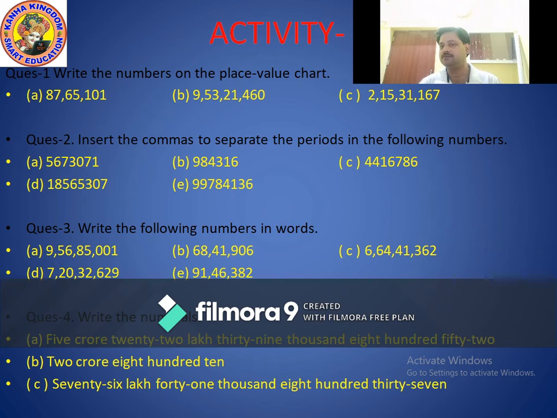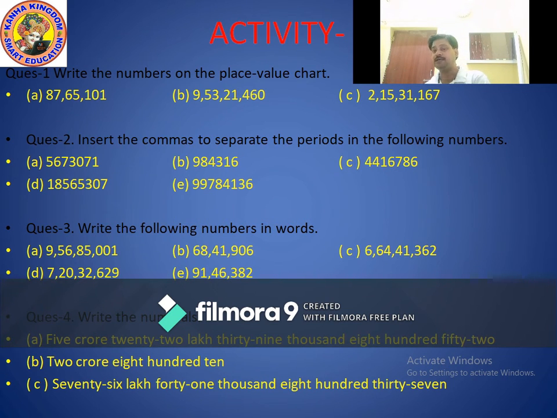And after that, in the lakhs period, which two place values? 56, 5, 6, means 56 lakhs. And after that, 8, 5 means 85,000.